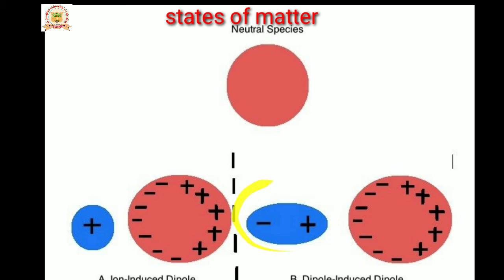A polar molecule is a dipolar molecule, called a dipole. Then this is an induced dipole. The interaction between a dipole and an induced dipole is called the dipole-induced dipole interaction. The interaction between an ion and an induced dipole is called the ion-induced dipole interaction.